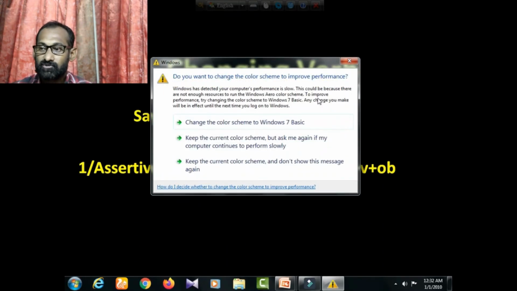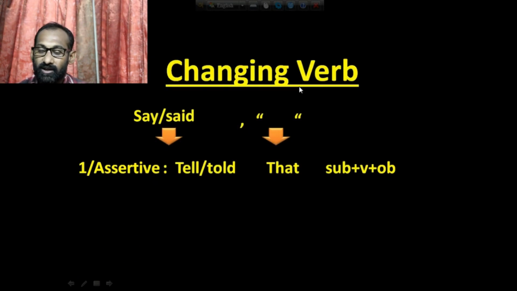Sorry for my computer virus. Actually, in an assertive sentence, we have to use tell for the present tense and told for the past tense, instead of say and said. And we have to use that instead of inverted comma, and the next part will be subject plus verb plus object.